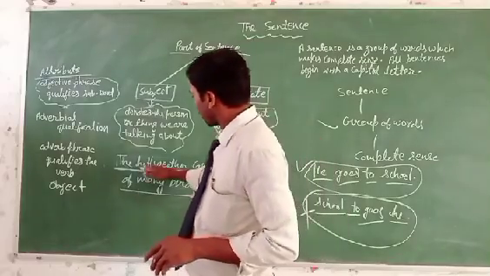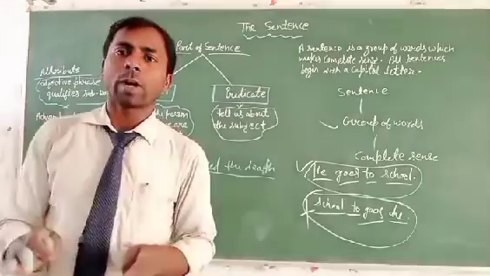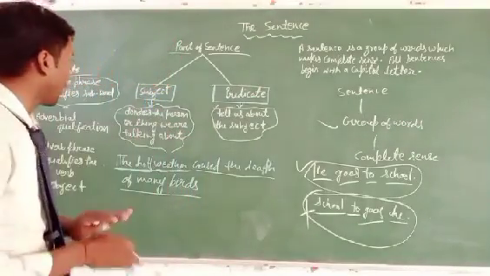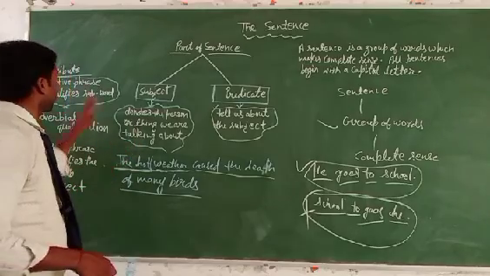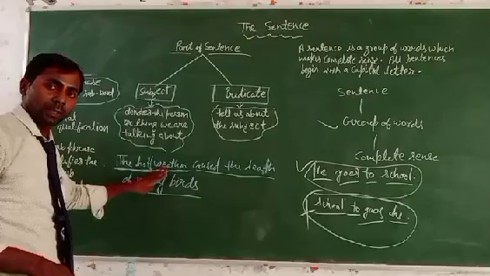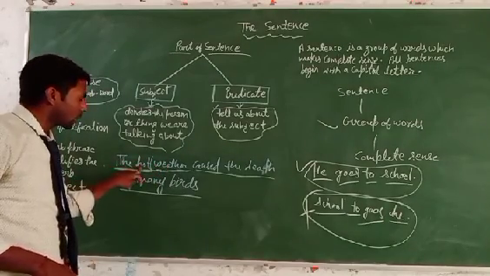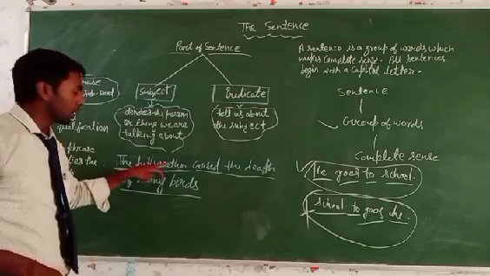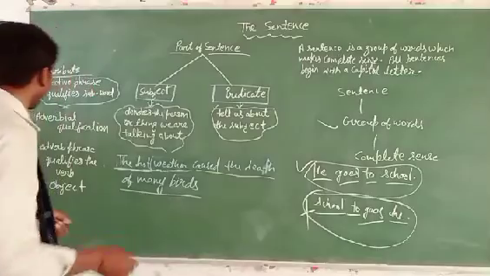It is the adjective word or adjective phrase. If the adjective word or adjective phrase is qualifying the noun word in a sentence, then it will be attribute. Clear? So here the main subject or noun word is the weather, and the hot word is also qualifying the weather word. So the hot word will be the attribute. Clear?